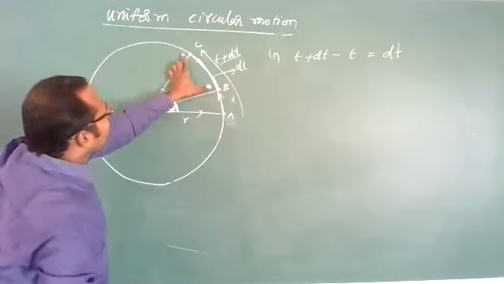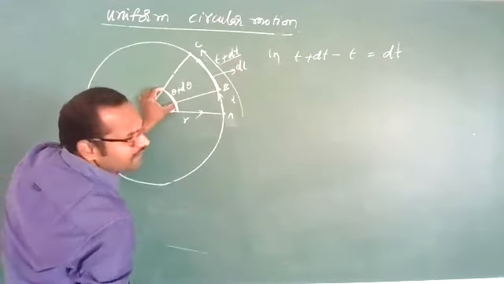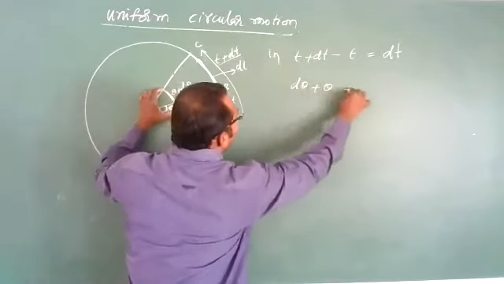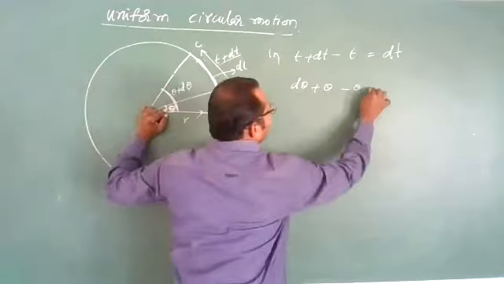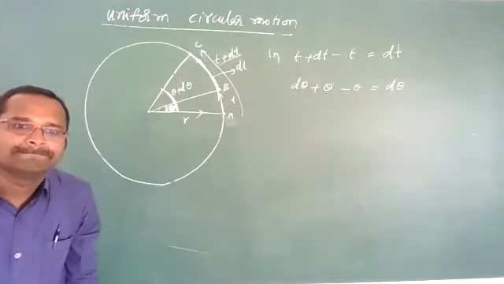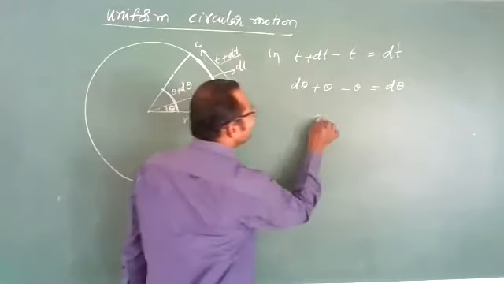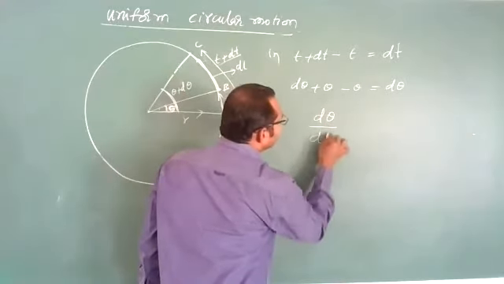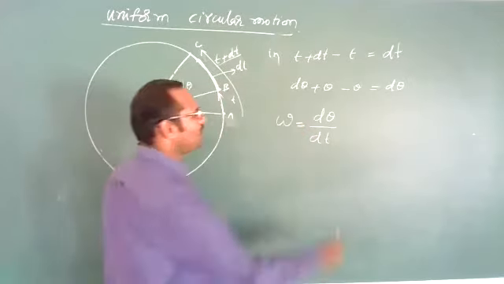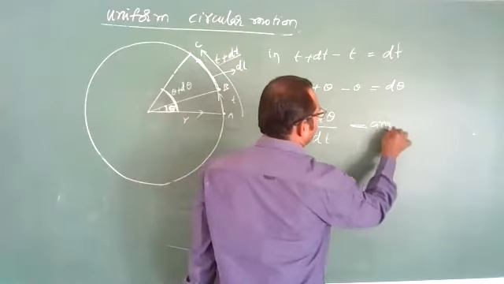In a time of dt, how much angular displacement has it covered? From the total theta plus d theta, we have to subtract theta. We get d theta. Clear enough? Now this d theta upon dt is what we call angular velocity.